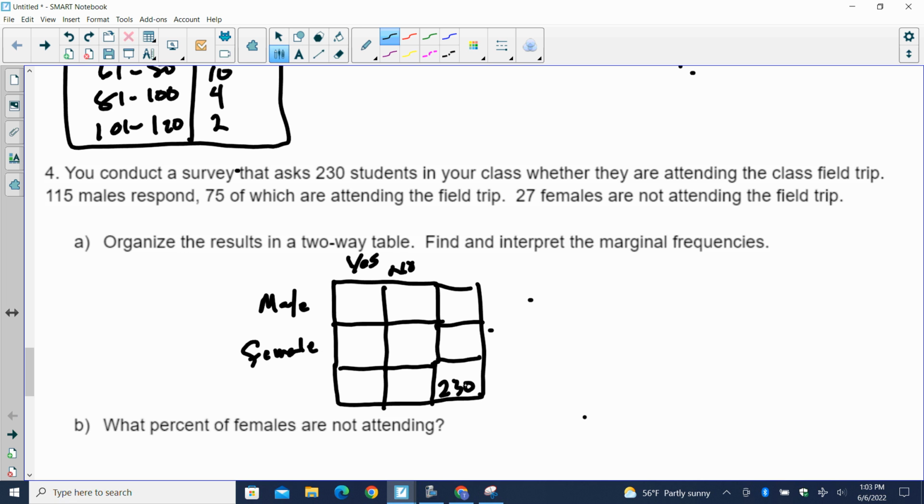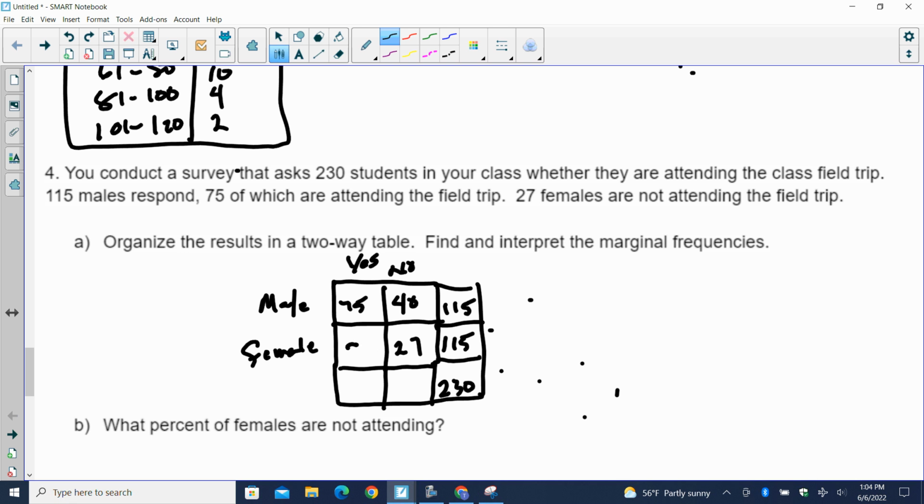230 students were surveyed, so that goes in the bottom right-hand corner. 115 males respond, that's a total, that's a marginal frequency. 75 are going, and 40 then are not because there's a total of 115. 27 females are not going. Well, if there's 230 surveyed and 115 are male, then there also is 115 female.